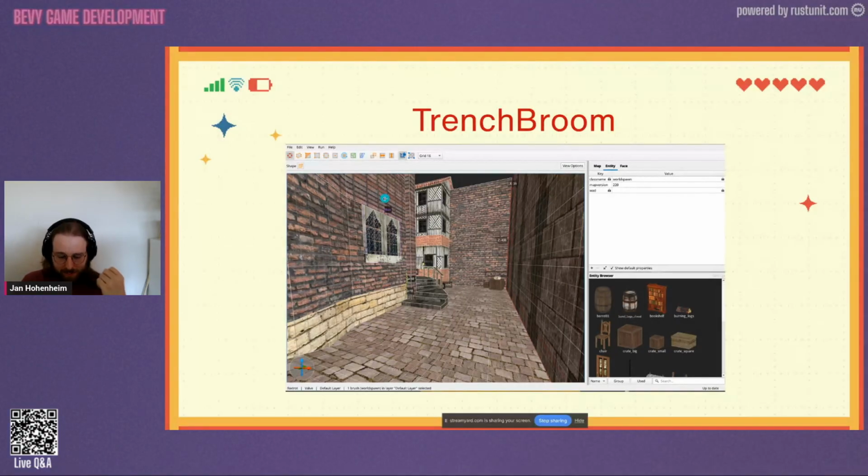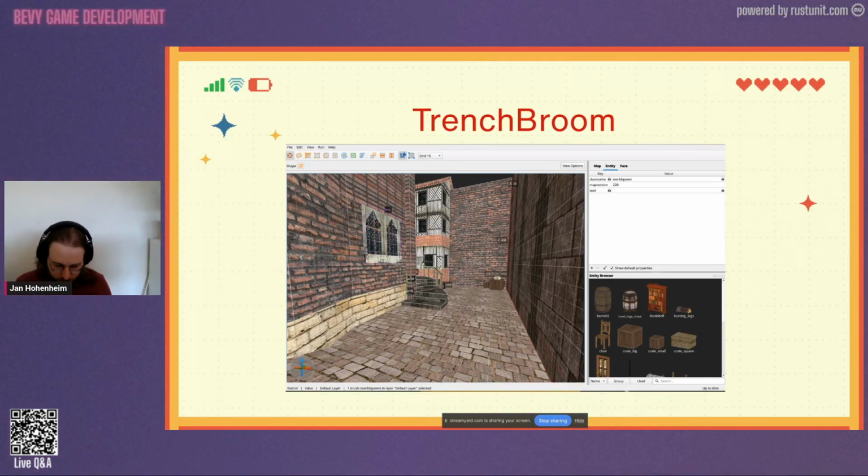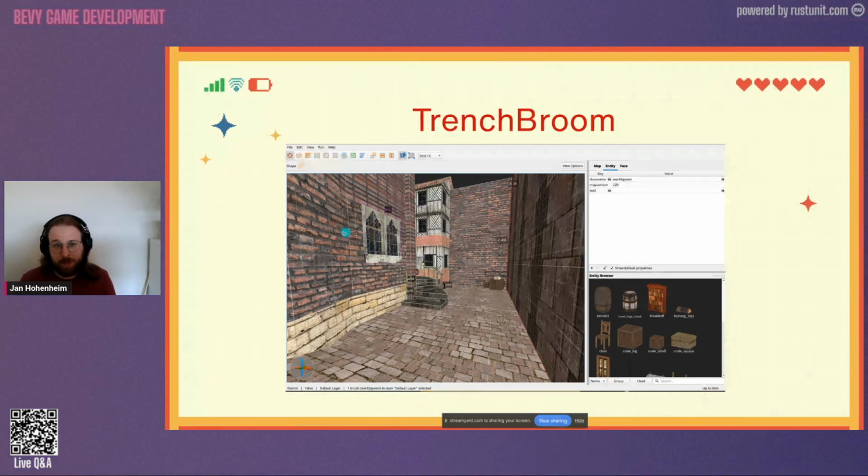TrenchBroom is a level editing software that was developed for Quake, to make custom Quake maps. But over the last few years, it's become more and more open and cross-platform and whatnot. And quite a few developers are nowadays using it as their primary level editor, especially in the Godot space. Quite a few people use this. And there's also some excellent Bevy bindings.